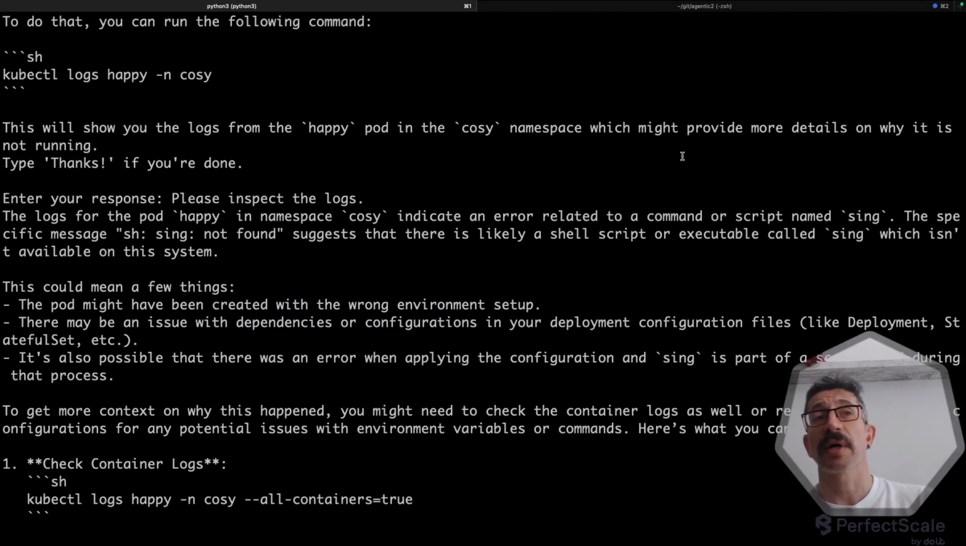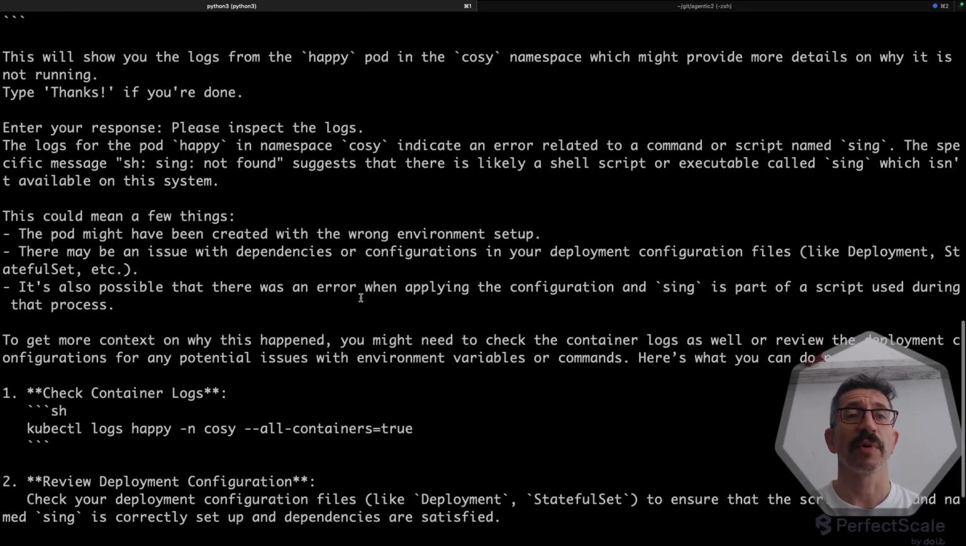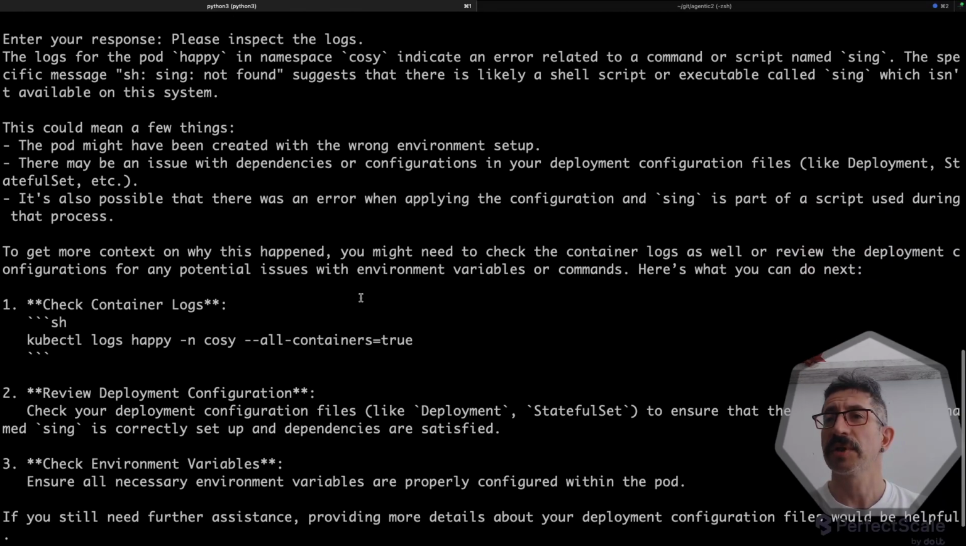So in the end, Kaia comes up with the following answer. It says the logs for the pod happy in namespace cozy indicate an error related to a command or script named sing. The specific message sh sing not found suggests that there is likely a shell script or executable called sing which isn't available on this system. Okay, this could mean a few things. The pod might have been created with the wrong environment setup, or an issue with dependencies. It's also an error when applying conversion, and sing is a part of a script used during that process.